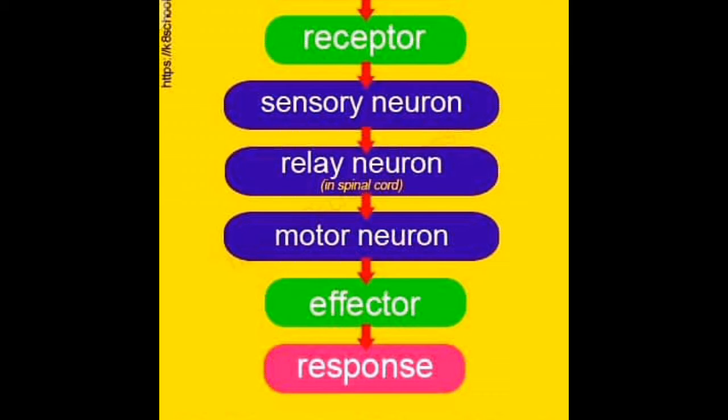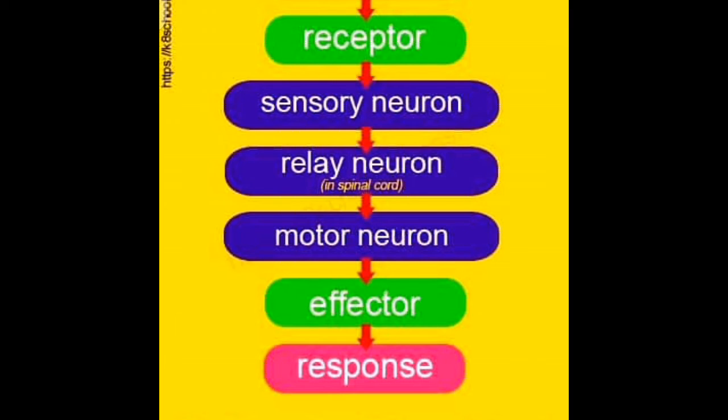Number 3, it will send the message. Impulses are sent to the spinal cord along the fiber of a sensory nerve cell. Sensory neurons take the signals to the relay neuron. Relay neurons are present in the spinal cord. From the relay neuron, the message is conveyed to the motor neuron.